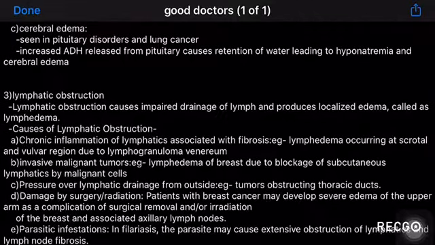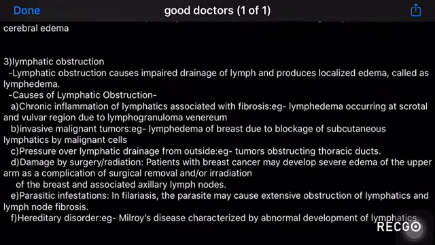The third cause of edema is lymphatic obstruction. Lymphatic obstruction causes impaired drainage of lymph and produces localized edema called lymphedema. So what are the causes of lymphatic obstruction? It can be chronic inflammation of lymphatics associated with fibrosis. Lymphogranuloma venereum causes lymphedema at the scrotal and vulva region. Invasive malignant tumors such as malignancy in the breast cause blockage of subcutaneous lymphatics, which leads to lymphedema of the breast. A very characteristic appearance is the peau d'orange appearance of the breast.